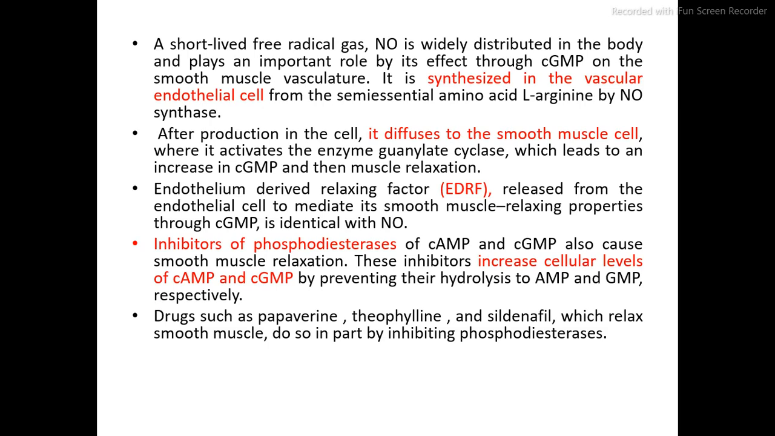Nitric oxide, a short-lived free radical gas, is widely distributed in the body and plays an important role by its effect through cGMP on the vascular smooth muscle. It is synthesized in the vascular endothelial cell from the semi-essential amino acid L-arginine by nitric oxide synthetase. After production in the cell, it diffuses to the smooth muscle cell where it activates the enzyme guanylate cyclase, which leads to an increase in cGMP and thus muscle relaxation.